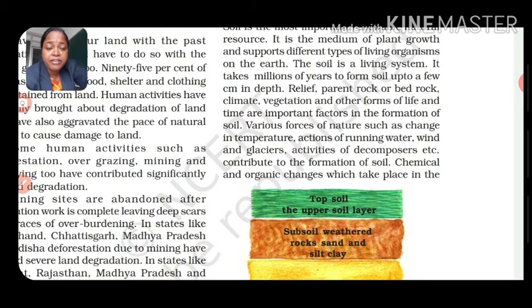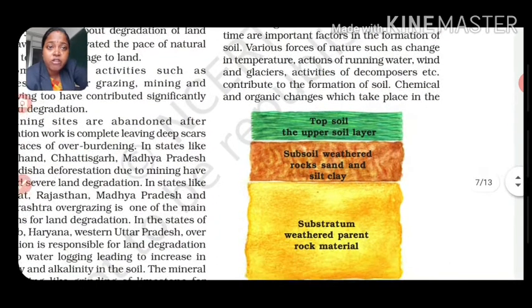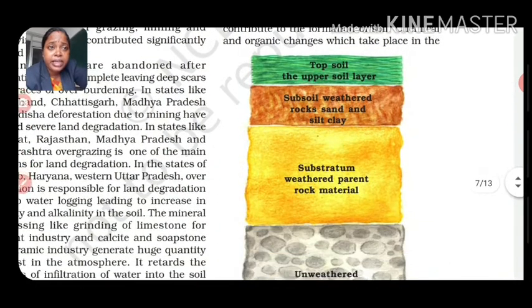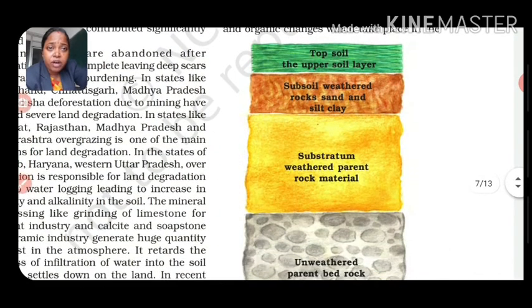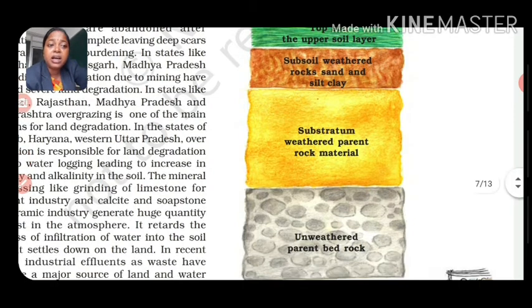So let's have a look at the soil profile, what we will get if we dig the soil up to 1 meter down into the earth. We will get the topsoil, the upper soil layer, then subsoil with weathered rocks, sand and silt clay, then the substratum with weathered parent rock material, and the unweathered parent rock, bedrock.